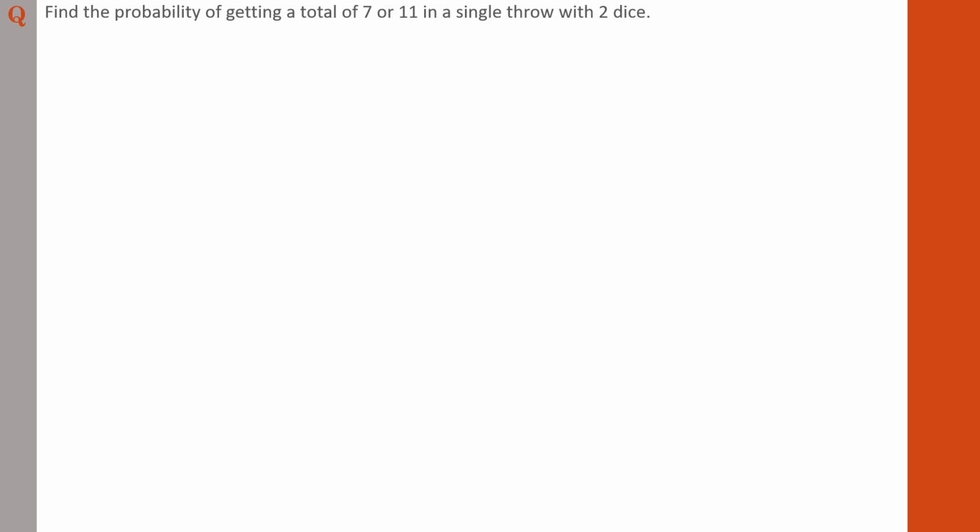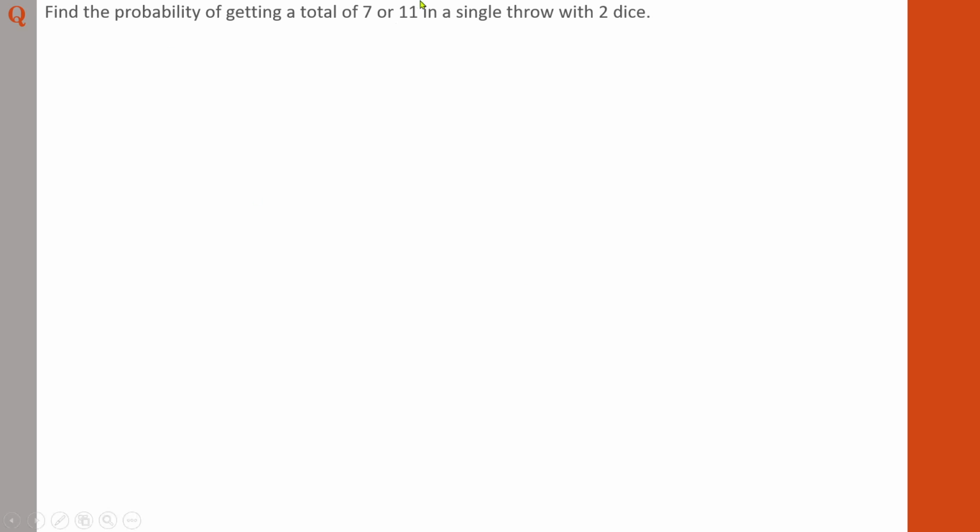The meaning of the question is, if you are throwing 2 dice, you will get a number between 1 to 6 on each die. So if you add them together, or if you take the total of the numbers that occur after the throw, what is the probability of getting a total of 7 or a total of 11? So whenever you are studying a situation where or comes, it is a mutually exclusive event.